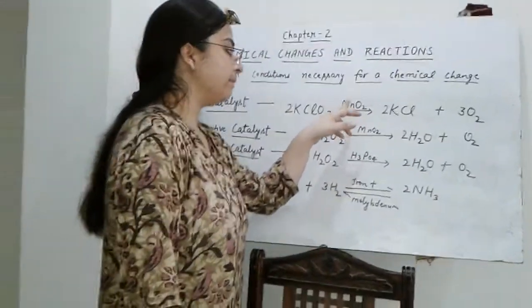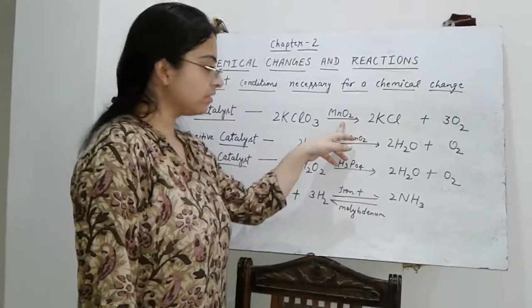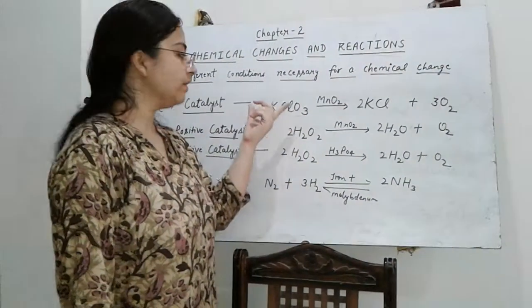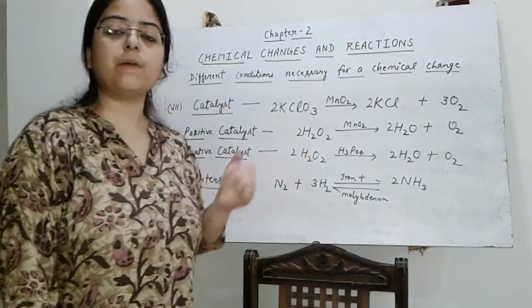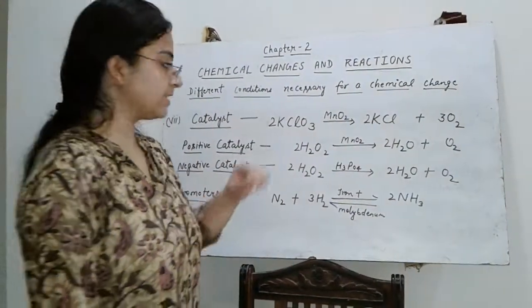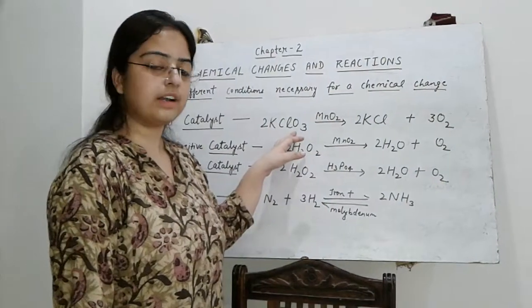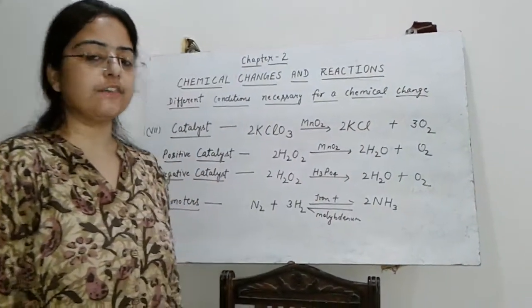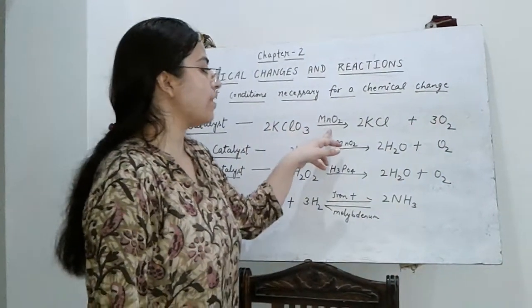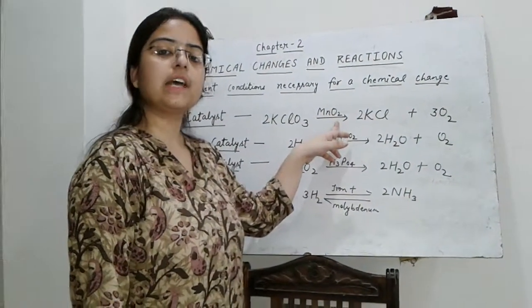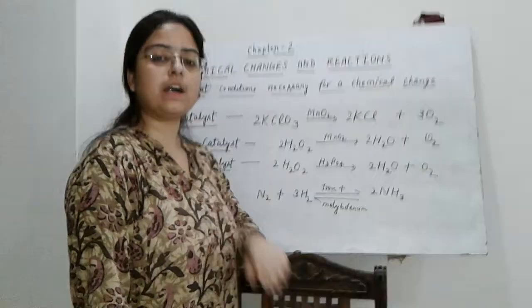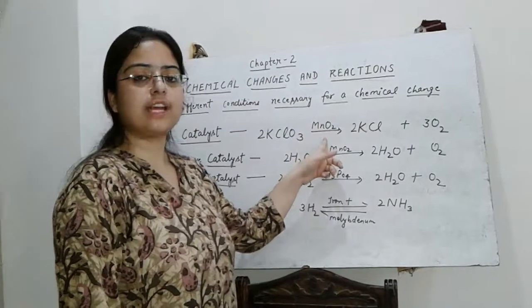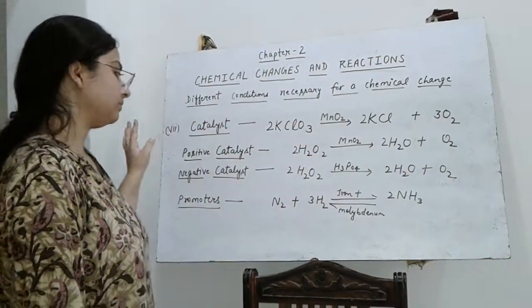But when manganese dioxide is used, the decomposition starts at about 300 degrees Celsius, and also the rate of the decomposition is faster. And manganese dioxide itself remains unaffected. It does not take part in the chemical reaction. So we can say that manganese dioxide is a catalyst here.